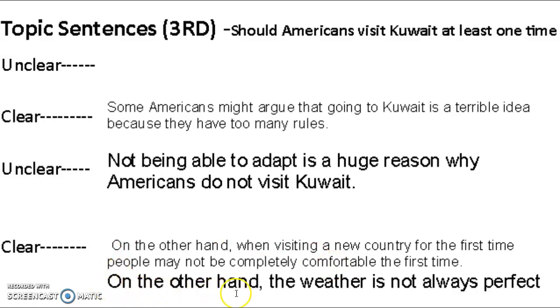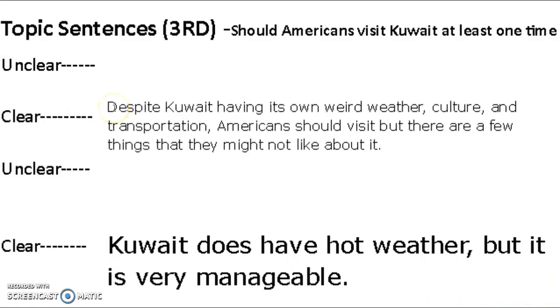Here is another clear example. On the other hand, the weather is not always perfect. So again, this is clear because I understand that in the paragraphs before this, they were arguing they should visit, and now they're bringing up a point why they may not, while the weather's not the best, but they're going to give support to why they should still visit. Okay, and last two clear examples for the third body paragraph.